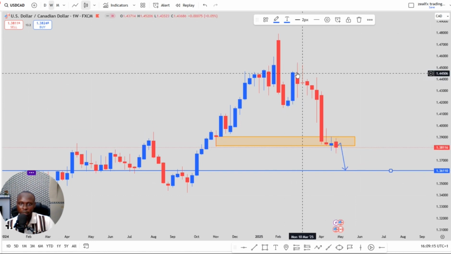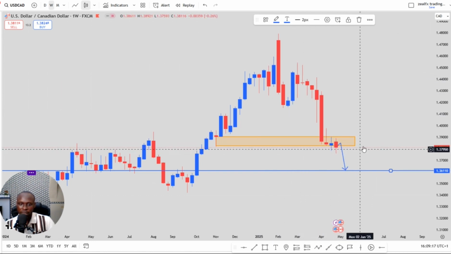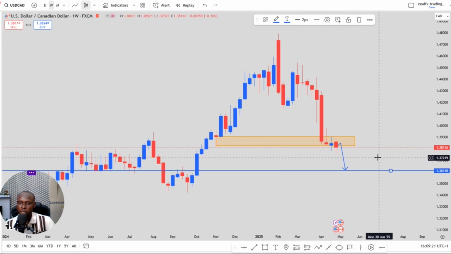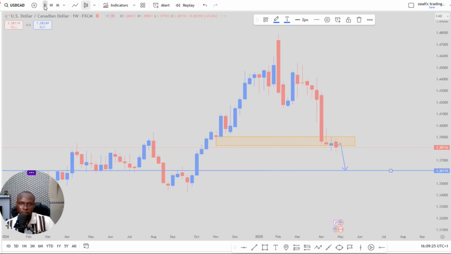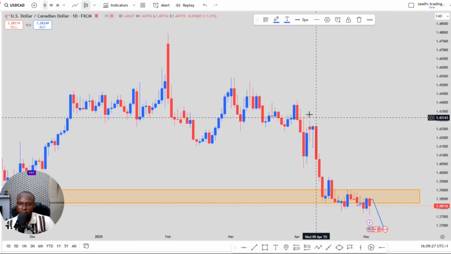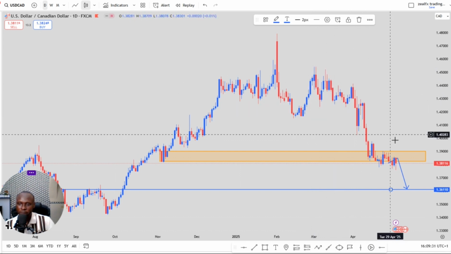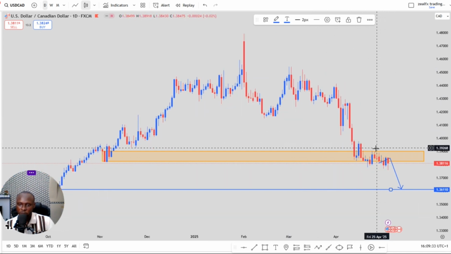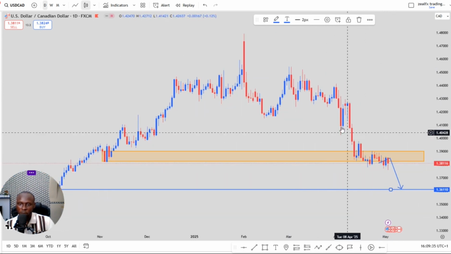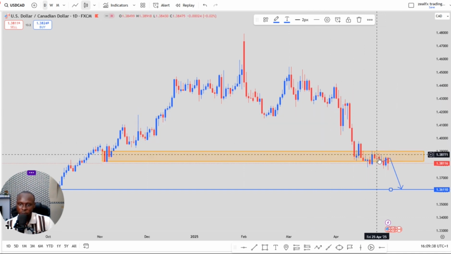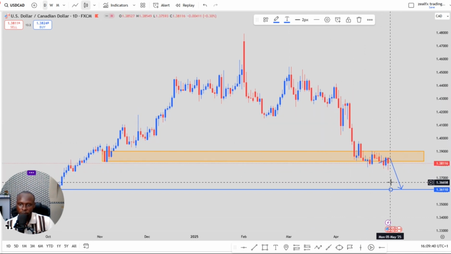First of all, we have a higher high, lower high, lower high. This is a sign that we expect a major pressure of price movement down for the USD/CAD this week. So let's look at the daily chart of the USD/CAD. On my daily chart, you can see that we still have a series of lower highs on the USD/CAD. So long as we have this series of lower highs, we expect a major drop for price to continue to go lower for the USD/CAD.